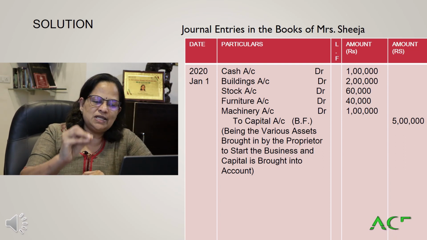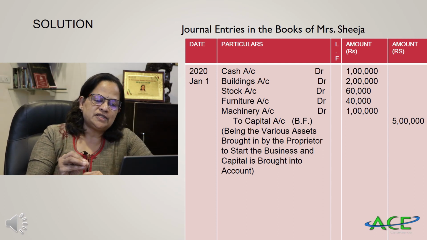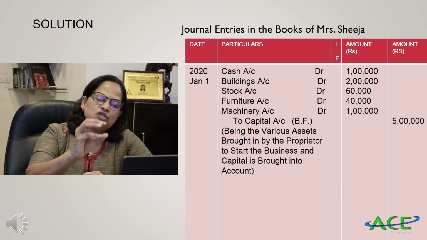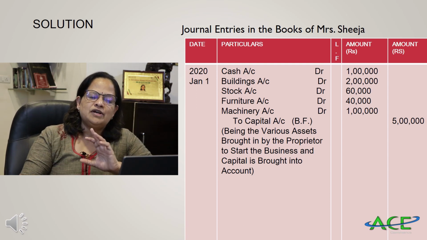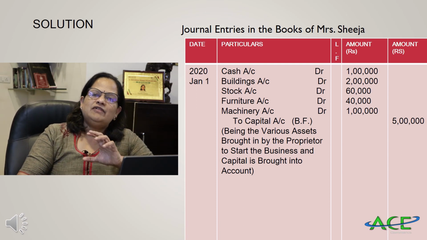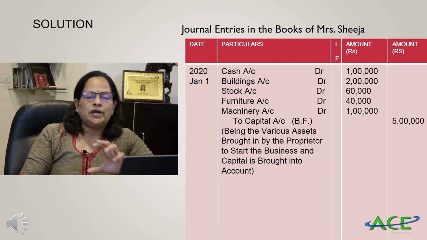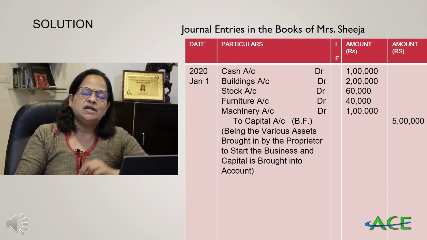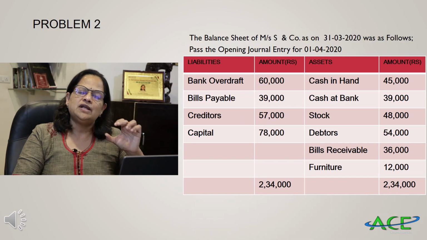So the assets, what all the assets? Cash account debtor 1 lakh, buildings account debtor 2 lakh, stock account debtor 60,000, furniture account debtor 40,000, machinery account debtor 1 lakh, to capital account. Capital is not mentioned, so these assets represent her capital. So to capital account, within bracket balancing figure 5 lakhs. So various assets being the various assets brought in by the proprietor to start the business, and capital is brought into account. So this is the purpose of opening journal entry. The capital has come into the books of accounts. Similarly, what all opening assets she has brought, like cash, buildings, stock, furniture and machinery.